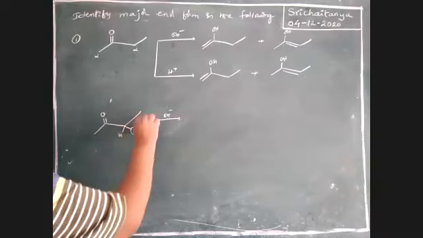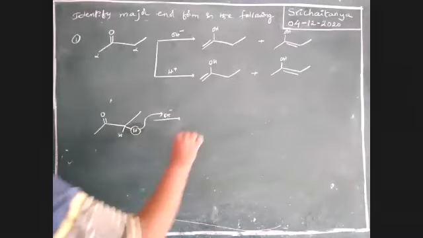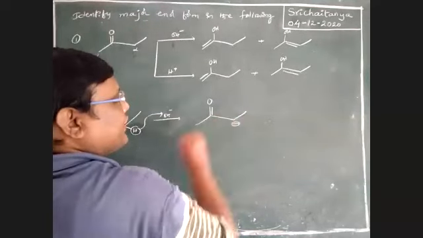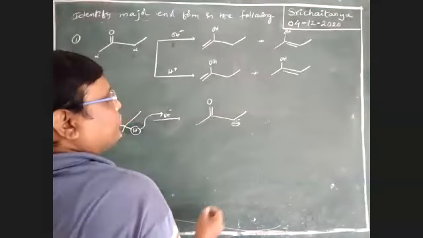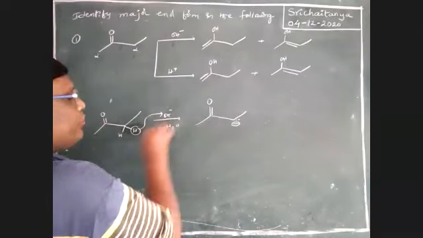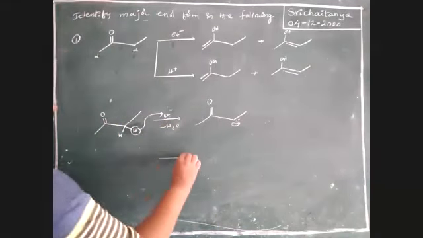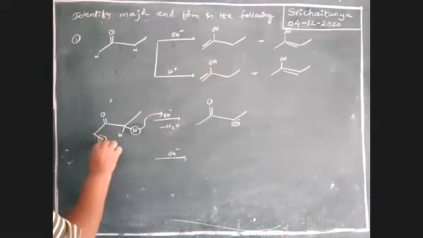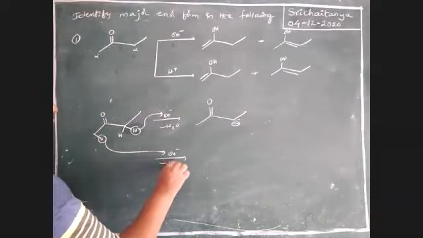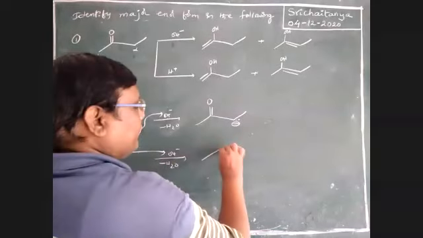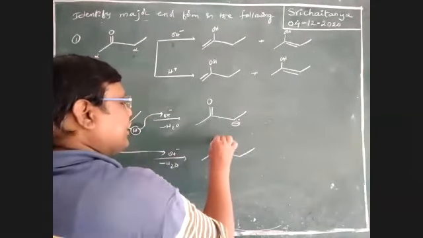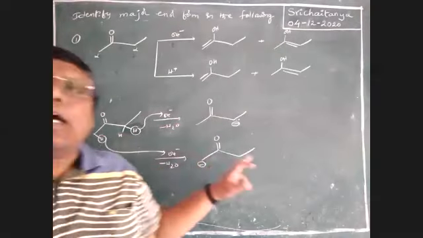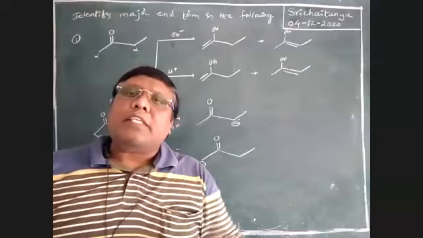If I am using this alpha hydrogen here, the product is double bond O, and this one gets a negative charge with a lone pair, minus H2O. For example, this hydrogen is used by OH minus, minus H2O, that gives the bond like this, double bond O minus. These are the reaction intermediates.